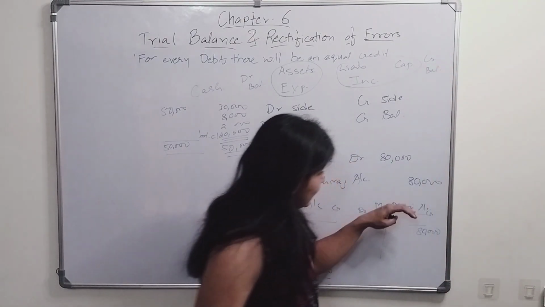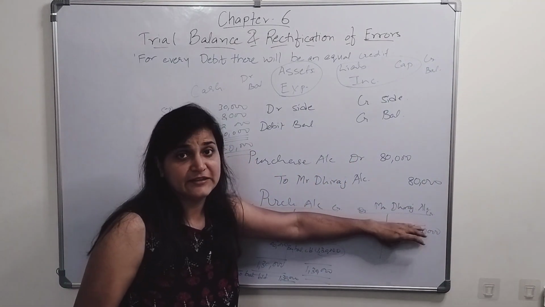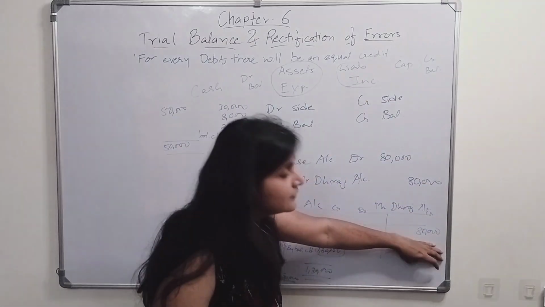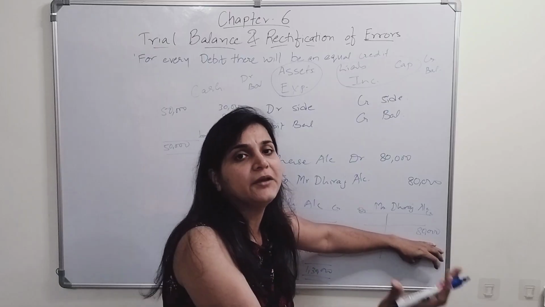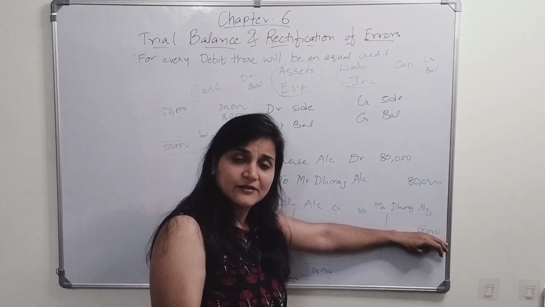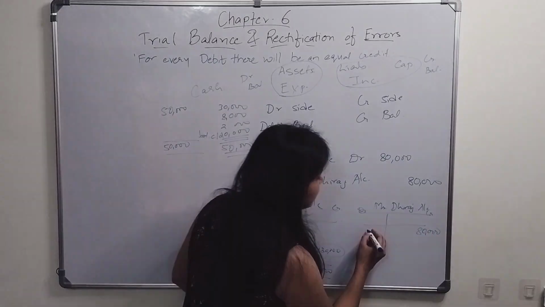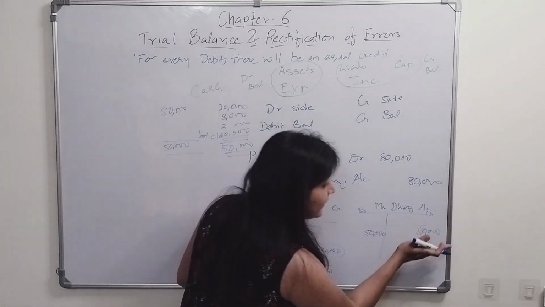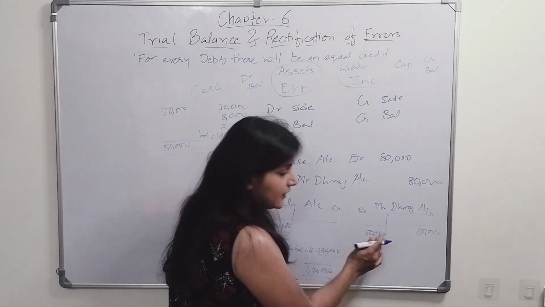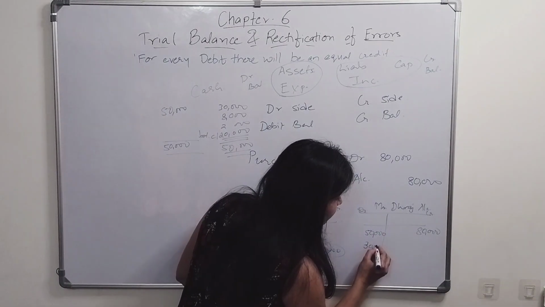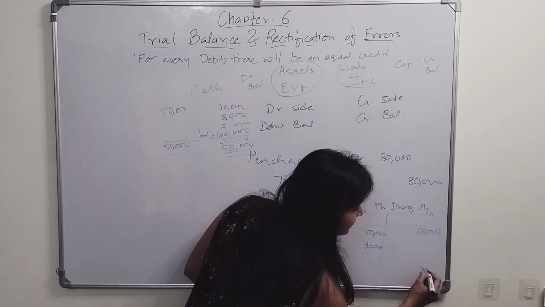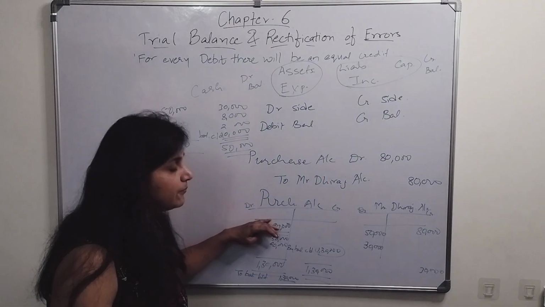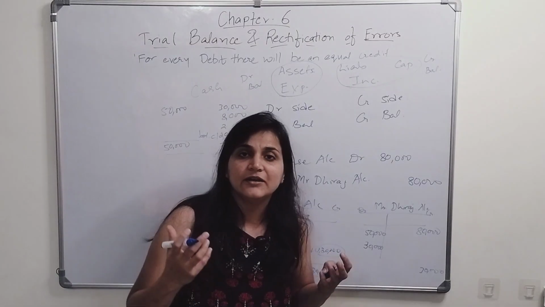Likewise, Mr. Dheeraj is my liability, he is my creditor. I am liable to pay Mr. Dheeraj, so his credit balance is more. Fine, if I pay him partially, let's say 50,000, I still have a credit balance. My credit side is more as compared to the debit side. This 30,000 I will carry forward to the next month. So this is a 30,000 credit balance, right? Similarly, purchases will always have a debit balance.